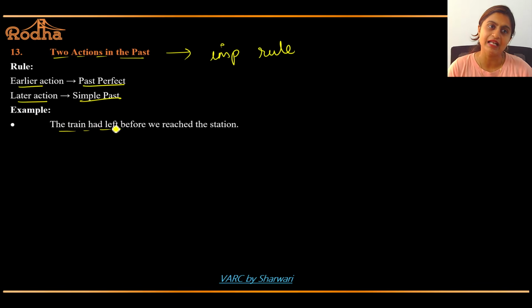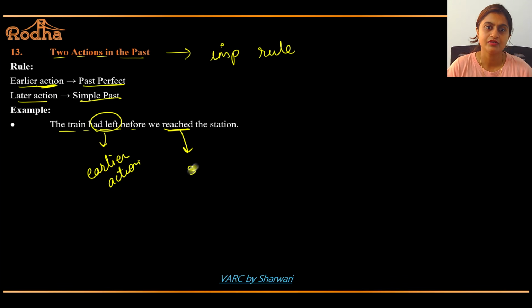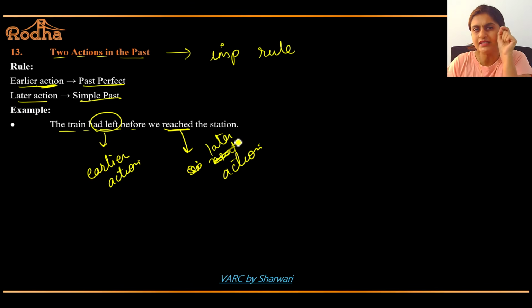The train had left, earlier action, isn't it? Before we reached. So see, had left, earlier action, okay? Reached, next action. Later, that is the later action. Got it? This is a very important but very small rule in grammar. Please make sure you remember this. You can't switch it, okay? The train had left before we reached the station. Clear? So one action in past perfect, another action in simple past.